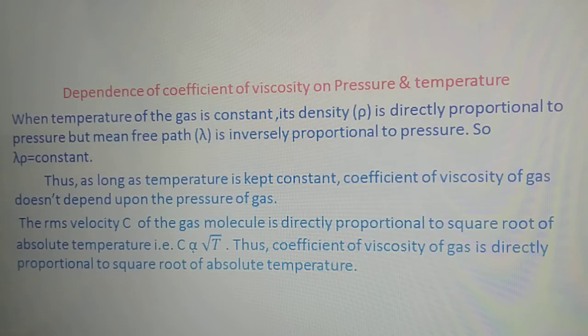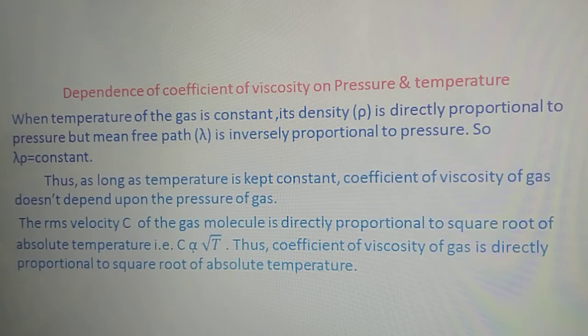When the temperature of the gas is constant, then its density rho is directly proportional to pressure. But the mean free path lambda is inversely proportional to pressure, and so we can say lambda times rho is a constant. Thus, as long as temperature is kept constant, the coefficient of viscosity of a gas doesn't depend on the pressure of the gas.